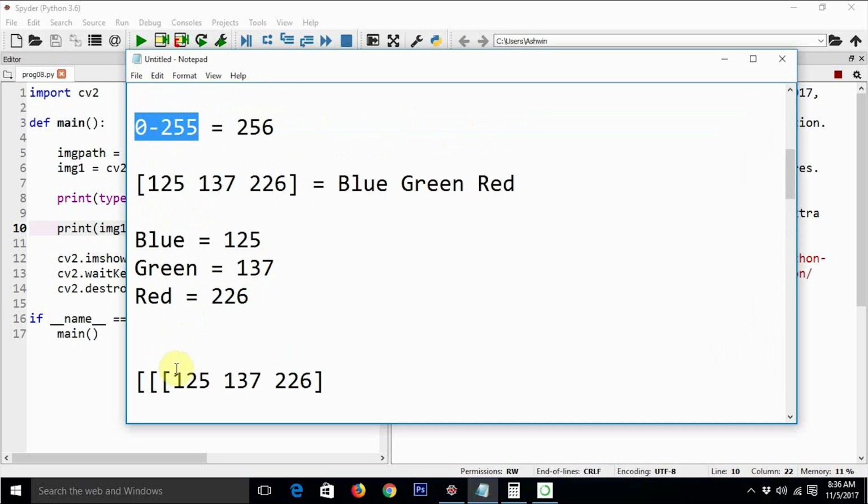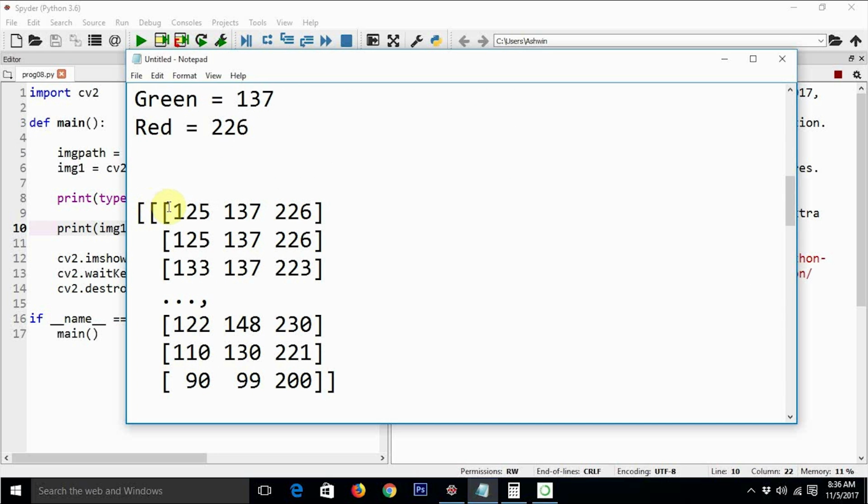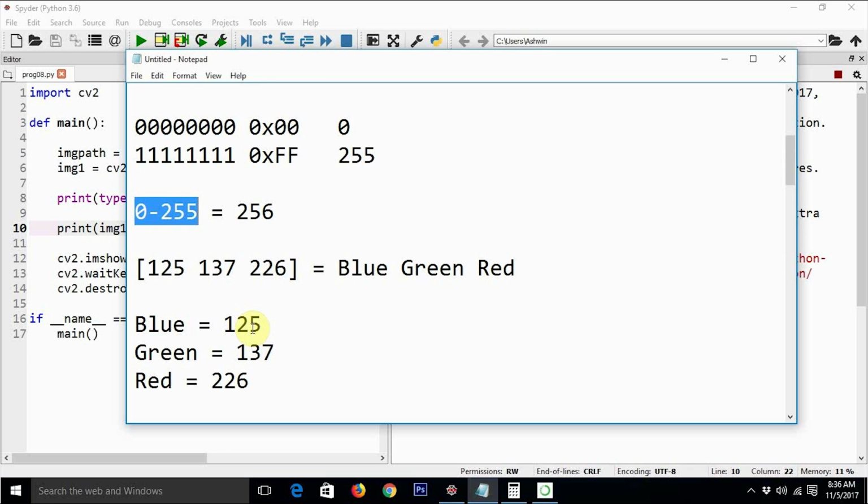Once you have this n-dimensional array, you can manually go through each number, or you can write a small Python 3 program to check whether any of these values exceed 255 or are less than 0. You will find no value either less than 0 or exceeding 255.